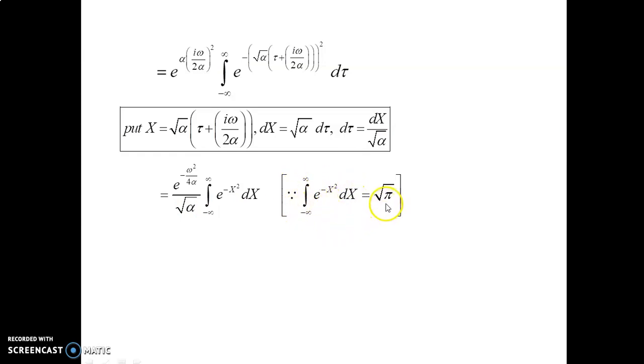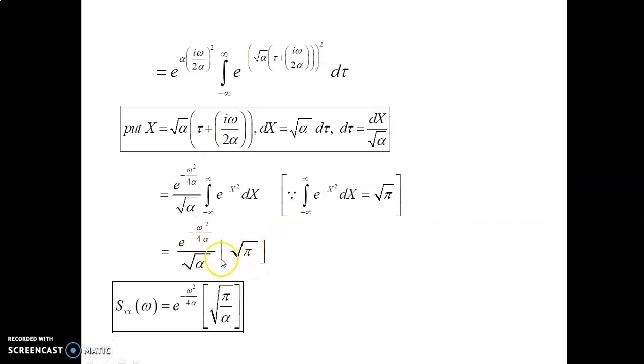The 1 by root alpha is taken outside. The integral of e power minus x square dx from minus infinity to plus infinity is root pi. So Sxx of omega is equal to e power minus omega square divided by 4 alpha into the square root of pi by alpha.